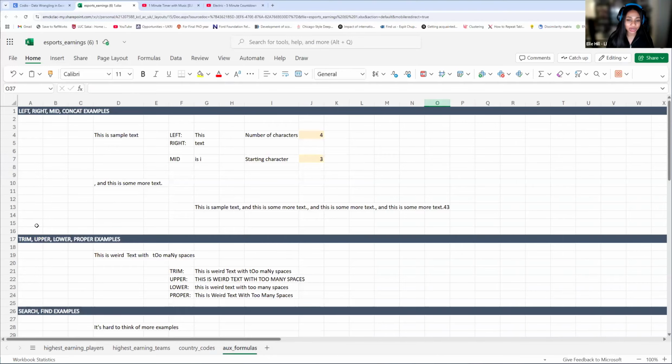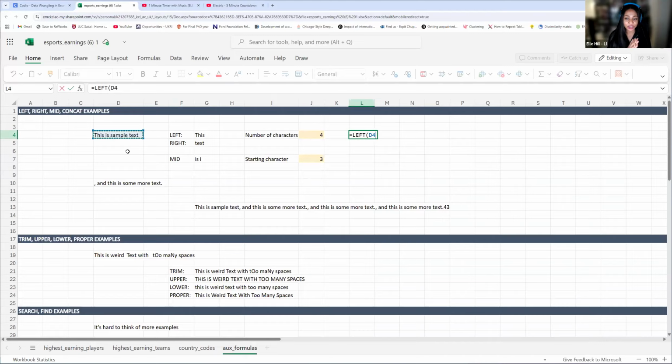If you want a bit more practice with left, we have time to go over these because this is helpful to know. Remember, left is going to count from the leftmost. So let's say we want to get this. We would do equals left. First, I would click on the sample text.